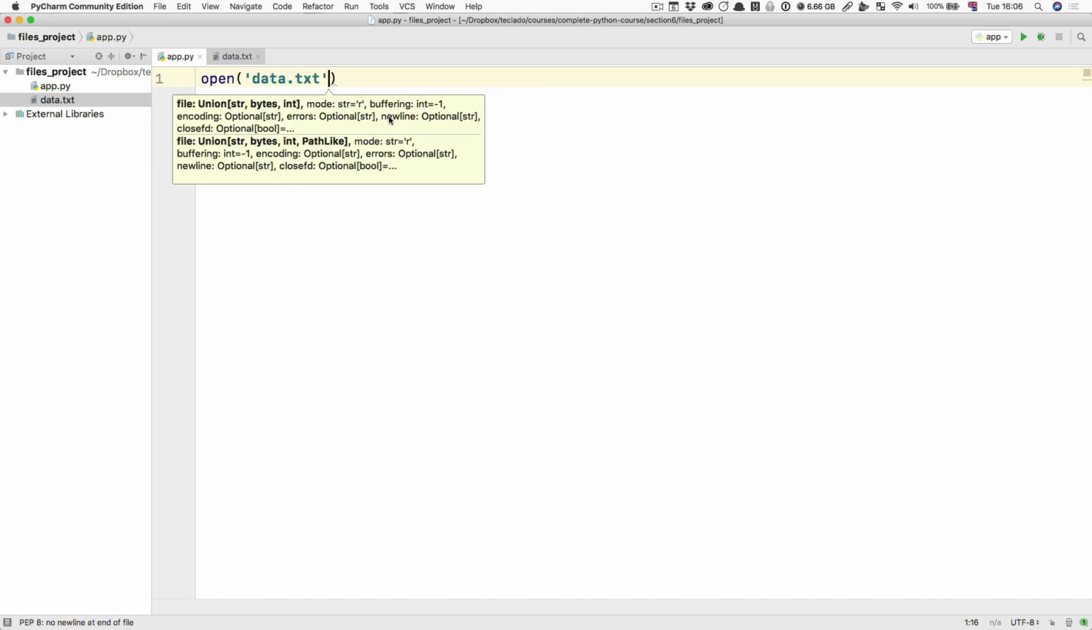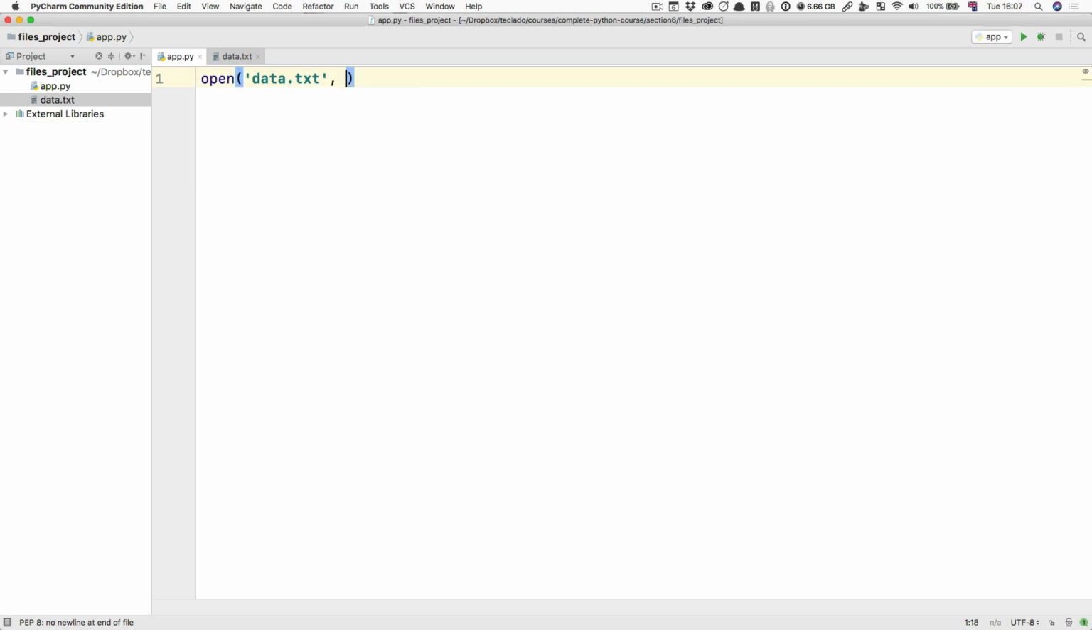And you can see here you've got a nice thing in PyCharm where it tells you the arguments of this file. There's a lot. There's a mode, there's a buffering, encoding, errors, and so forth. We're only going to do "r". "r" is going to be the mode. data.txt is going to be the name of the file. And the "r" stands for reading. We're going to open a file for reading only.